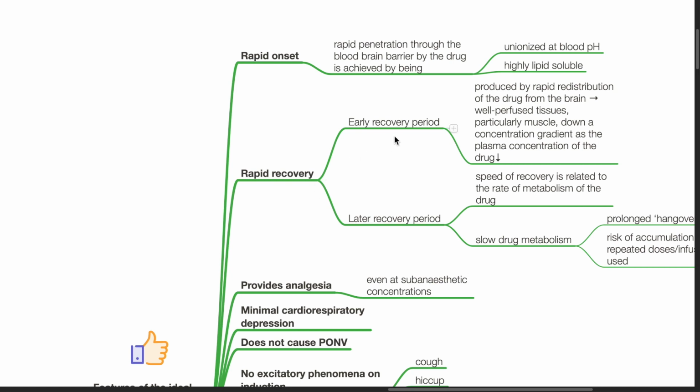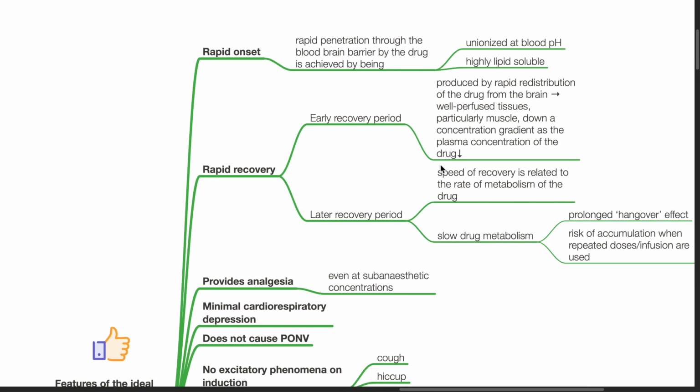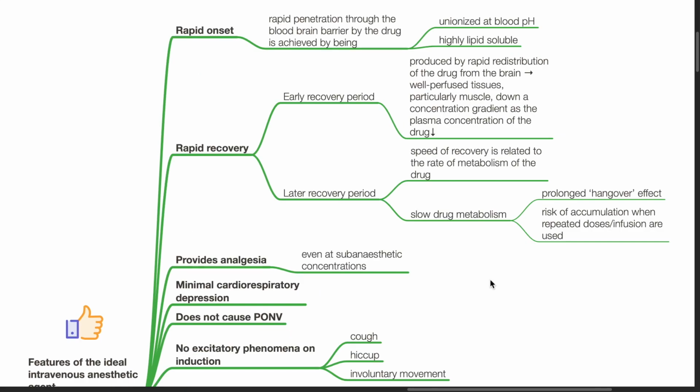Early recovery period produced by rapid redistribution of the drug from the brain to well-perfused tissues, particularly muscle, down a concentration gradient as the plasma concentration of the drug decreases. Later recovery period. Speed of recovery is related to the rate of metabolism of the drug. Slow drug metabolism results in prolonged hangover effect. Risk of accumulation when repeated doses or infusion are used.